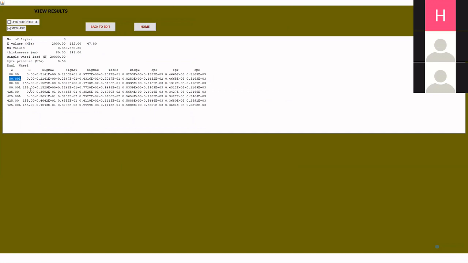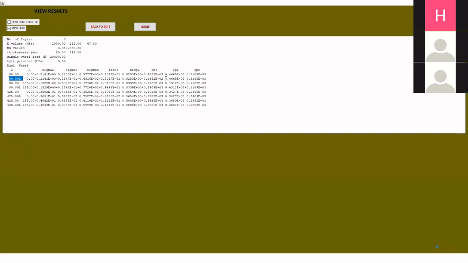Now imagine that you have a bituminous layer, and below that you have a base layer. So there is an interface between the two layers. This 80, without the L, indicates a location just at the top of the base layer. This 80L is talking about the point just at the bottom of the bituminous layer. So there are two points at the interface, one at the bottom of the first layer and the second at the top of the second layer. We are trying to look at 80L because we are looking at the bituminous layer.